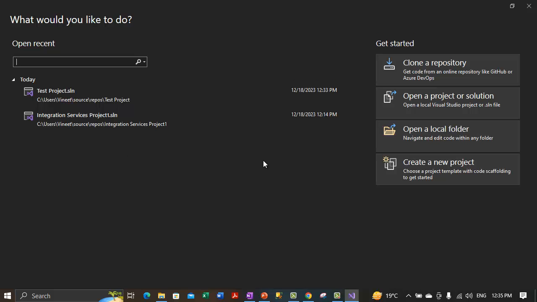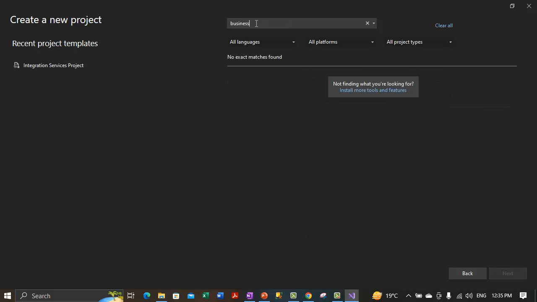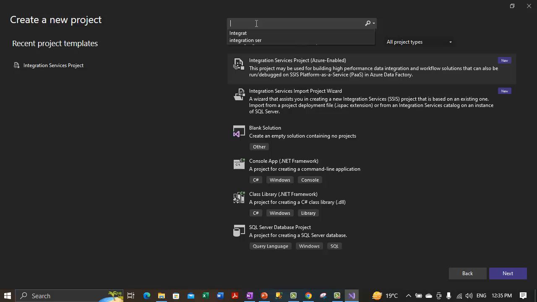In Visual Studio, we need to select a new project from the file menu. Visual Studio is not open, so it is giving me only that console. In the installed templates area of the new project window, we can expand the business intelligence section, which is not showing to me basically. It's not like that. And click integration services.